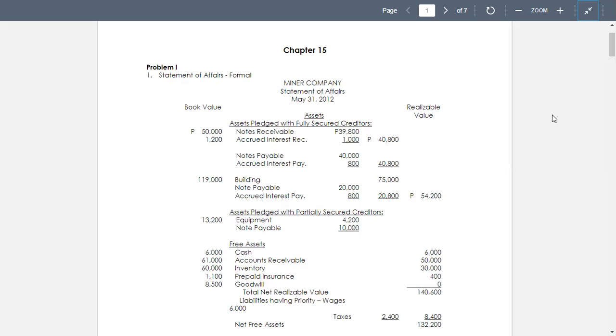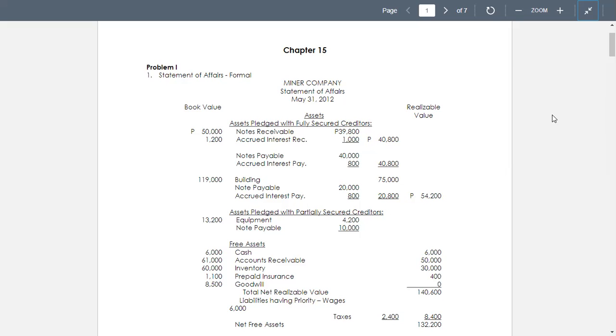Minor company is being forced into bankruptcy. The company's creditors and stockholders have requested an estimate of the result of a liquidation of the company. Minor's trial balance follows.